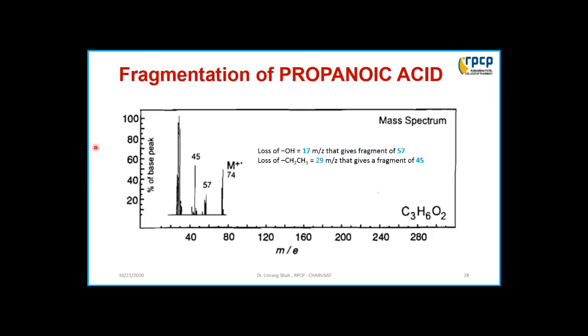And if we see the fragmentation pattern of propanoic acid, the mass is 74, and if OH is lost from the carboxylic acid, that gives a fragment of 57, and if the CH2CH3 ethyl group is lost from the carboxylic acid group, that gives a fragment of 29. So 74 minus 29 gives a peak at 45. This way we can confirm the structure based on the mass, IR